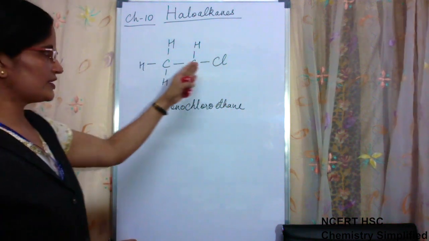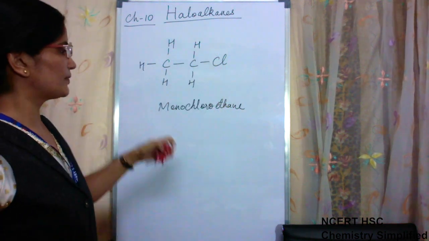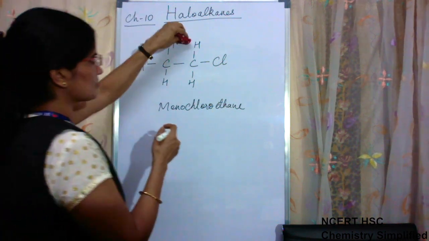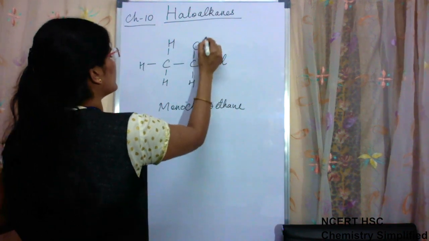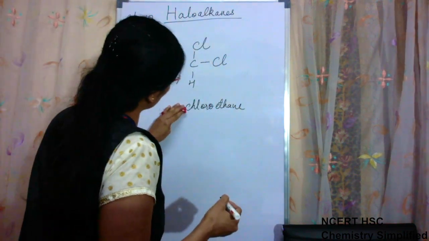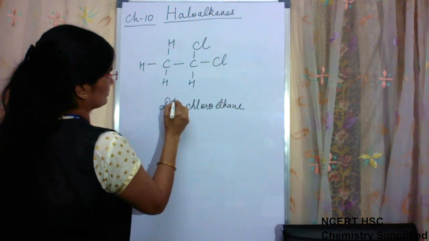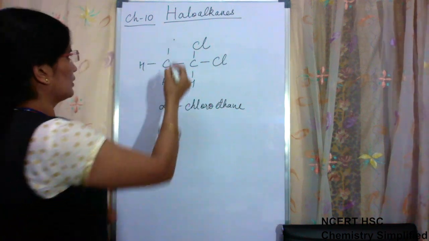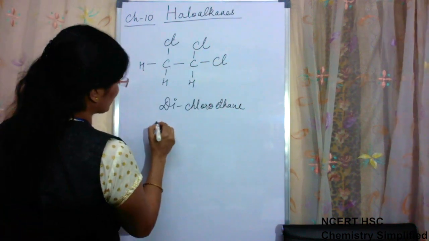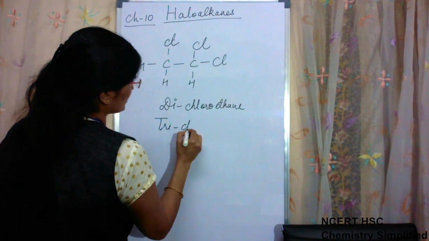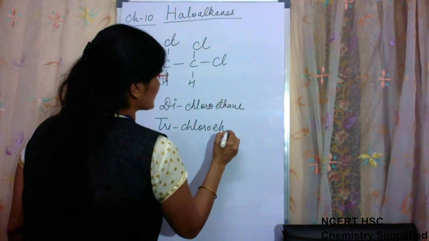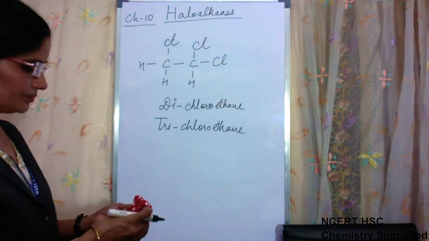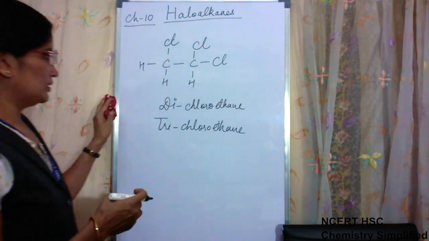But it is not always necessary that only one halogen is replacing hydrogen. More than one can also be there. In that case, suppose we have one more chlorine here replacing the hydrogen, then it will become dichloroethane. Similarly, if one more is there, it will become trichloroethane, and so on.